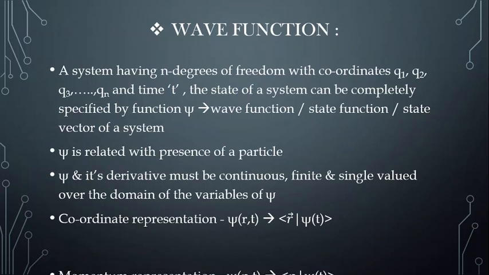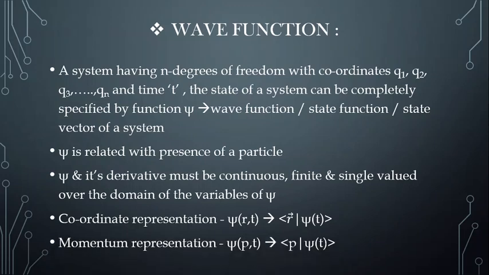Again, we have two different representations in which xi can be explained. One is coordinate representation, where xi is a function of position and time, and another thing is in momentum space, which is nothing but momentum representation, which is denoted as xi of p comma t, where p is the momentum. Again, we know momentum, if we have, we can just derive the position out of it.